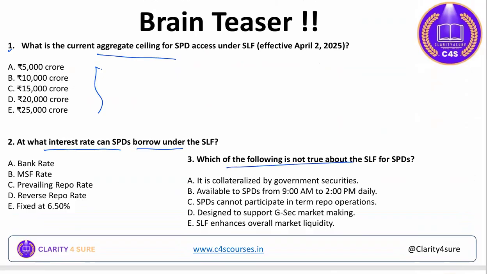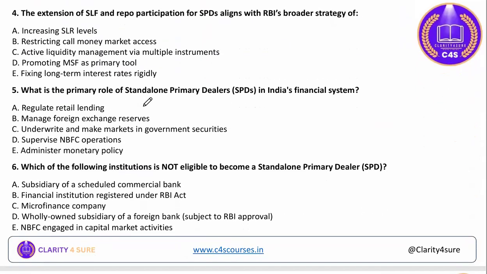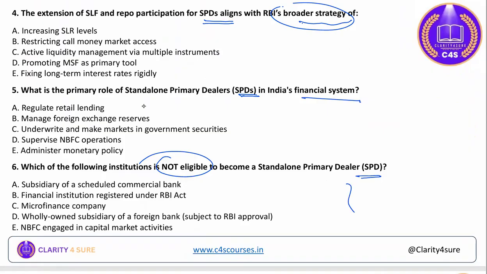Which of the following is not true about the SLF for SPDs? That also you need to answer. The fourth question: the extension of SLF and repo participation for SPDs aligns with RBI's broader strategy of what? What is the RBI's broader strategy for this announcement? The primary role of SPDs in India's financial system, and which of the following institutions is not eligible to become SPDs? These are the questions that you need to answer in the comment section.